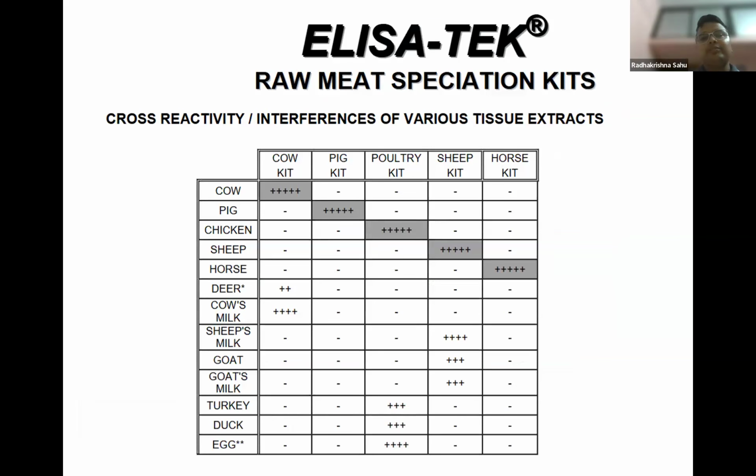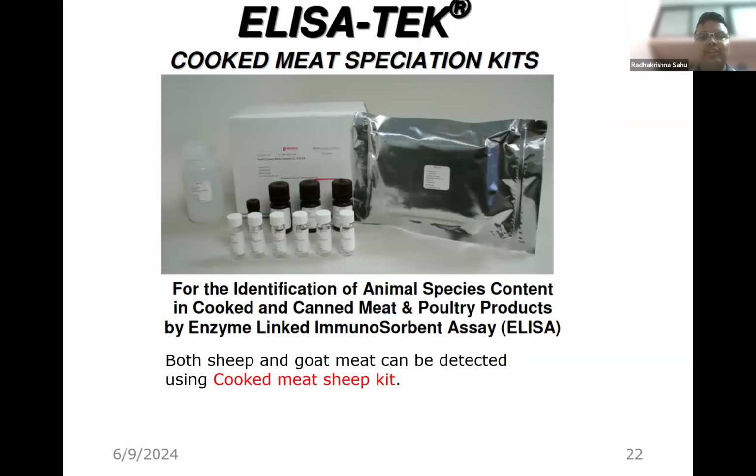I went through some other kits also, but as sheep and goat proteins are cross reacting, these kits cannot differentiate sheep and goat. But one advantage is there, it can differentiate cow, it can detect adulteration from pig, from poultry, and also from horse. But for both raw and cooked meat, they cannot detect adulteration between sheep and goat. This is one big disadvantage. So if we can equip our district diagnostic laboratories at district level, we can supply them with ELISA kits and ELISA readers. This can be a big advantage to them.